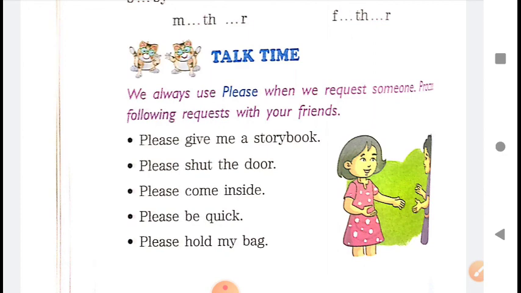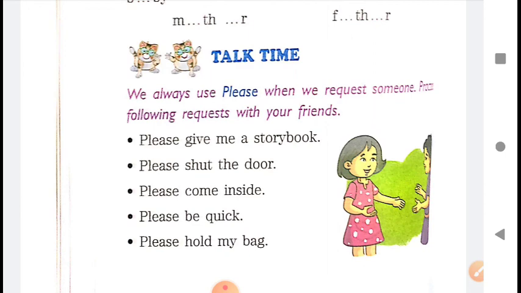You are requesting someone to give you a storybook. आप अपनी फ्रेंड से रिक्वेस्ट कर रहे हो कि वो आपको एक स्टोरी बुक दे दे. So you are saying, please give me a storybook. Please shut the door. Maybe you are sitting, you don't want to get up and shut the door. So you are requesting your friend to shut the door. So you say, please shut the door.